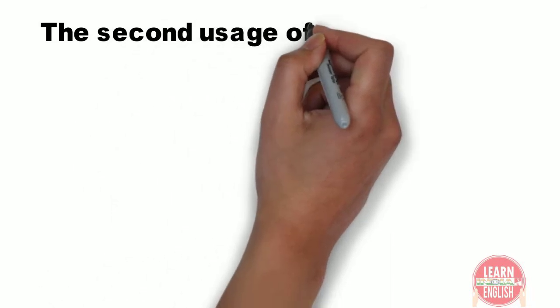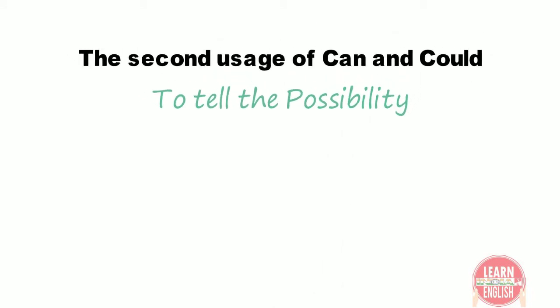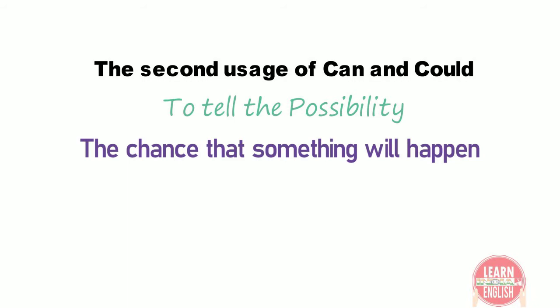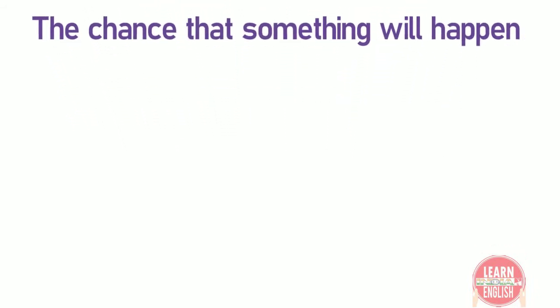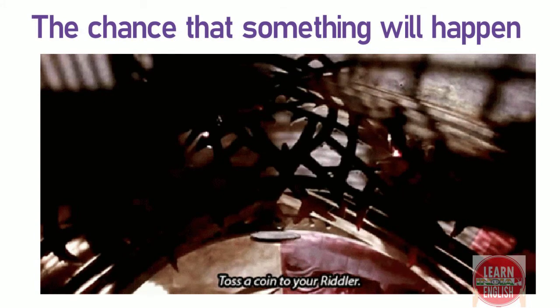Now, let's jump into the second usage of can and could, to tell the possibility. Let's see the meaning of the word possibility first. The chance that something will happen. For example, when we toss a coin in the air, we use the word probability that the coin will land with the head side up, like guessing the chance of what will happen.